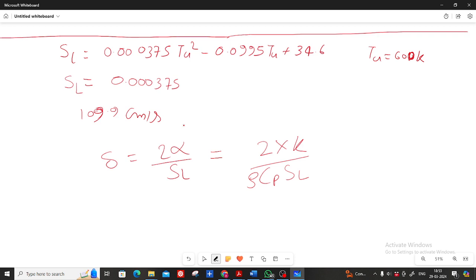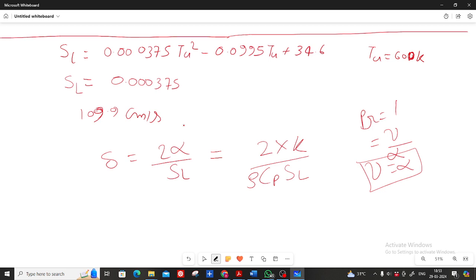Yes, we can do this, but you need not do that. There is another hint given in the question. They have mentioned Prandtl number is equal to 1. What is Prandtl number? Mu Cp by K. Same thing, nu upon alpha, that is Prandtl number, right? Yes. So they have given Prandtl number equal to 1, so nu is equal to alpha. And they have given the viscosity.